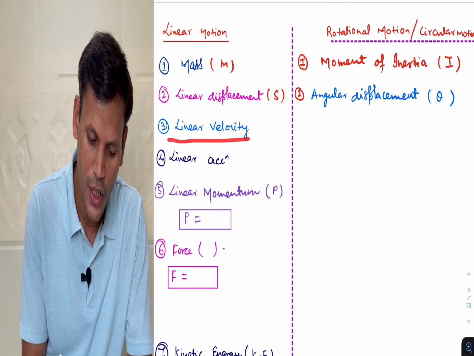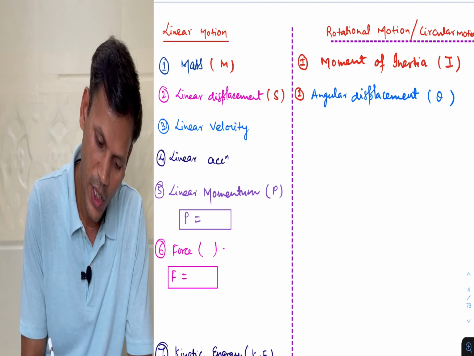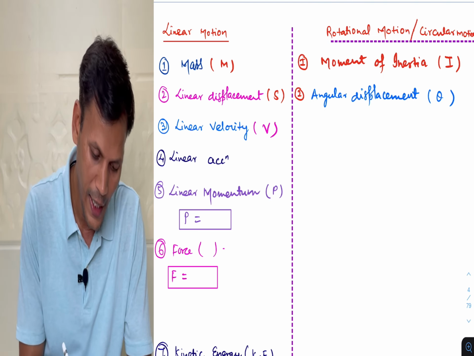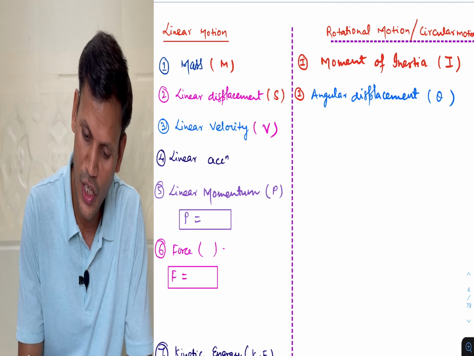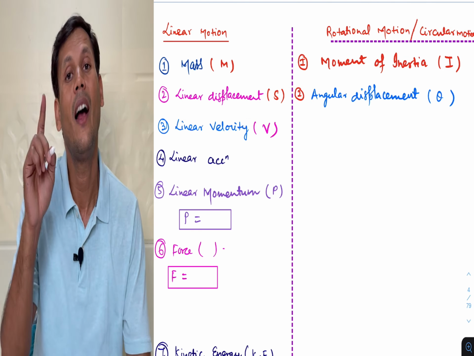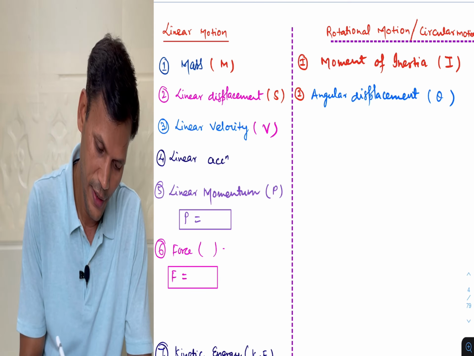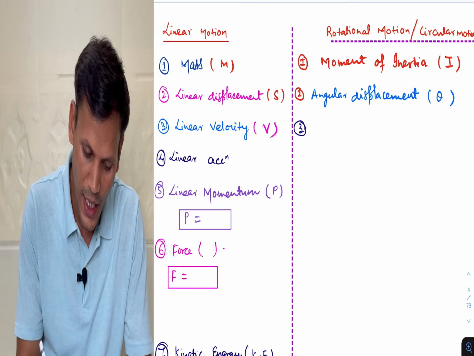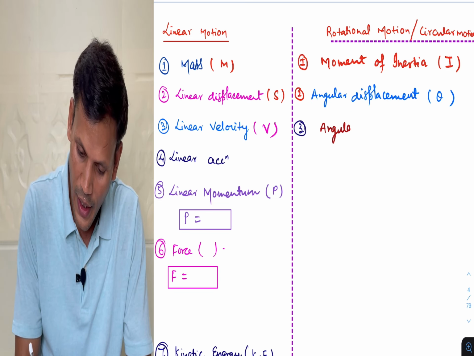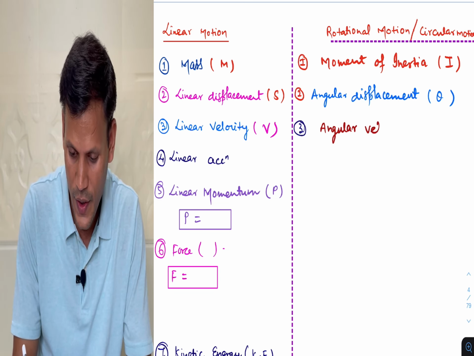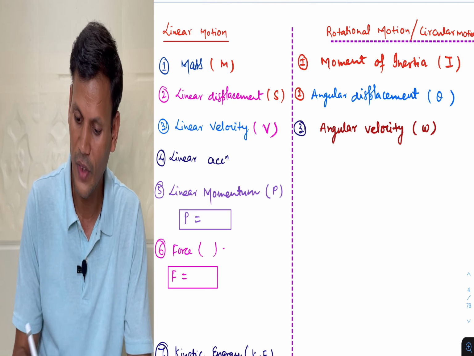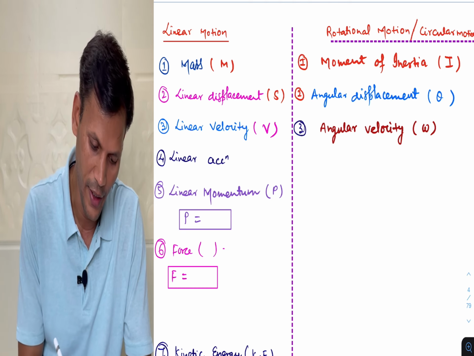And here next term is the linear velocity. What is the linear velocity? Linear velocity is represented by v, and in case of rotational motion, instead of linear velocity, what will be here? Angular velocity. So next term is angular velocity, which is represented by the Greek letter omega.